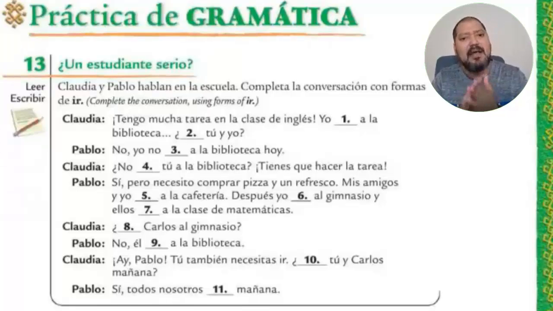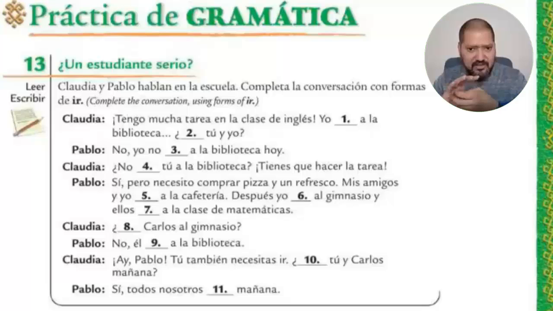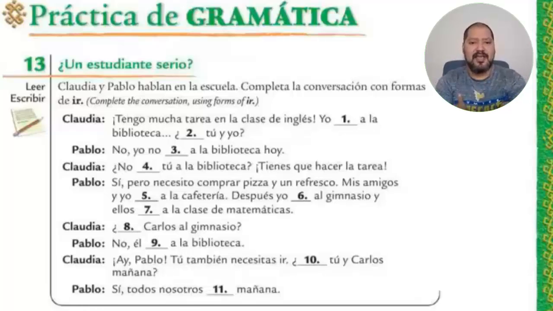Claudia y Pablo hablan en la escuela. Completa la conversación con formas de ir. And I'm going to read the full sentence for you so you have a general idea of the situation and you start thinking about the possible answers for this. Let's start. Tengo mucha tarea en la clase de inglés. Let me clarify that this exercise is for you to develop reading and writing skills in Spanish, okay? Again, developing reading and writing skills in Spanish with this exercise.